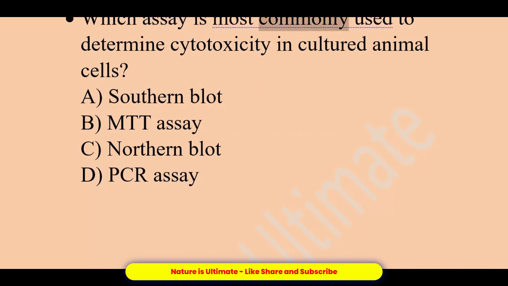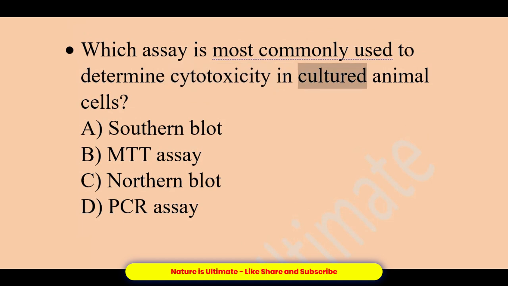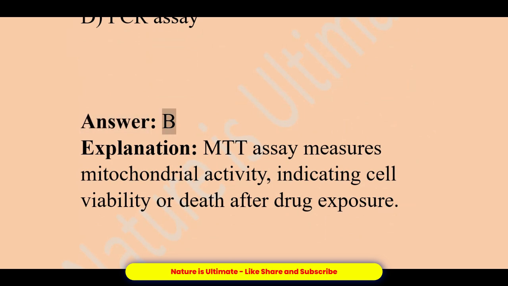Which assay is most commonly used to determine cytotoxicity in cultured animal cells? A. Southern blot. B. MTT assay. C. Northern blot. D. PCR assay. Answer, B. Explanation, MTT assay measures mitochondrial activity, indicating cell viability or death after drug exposure.